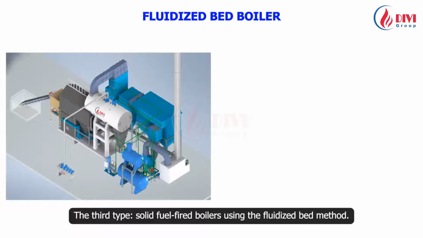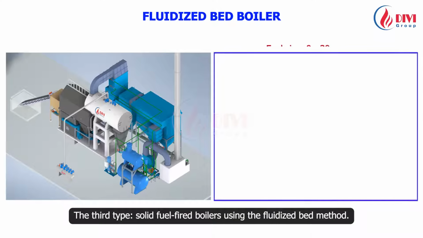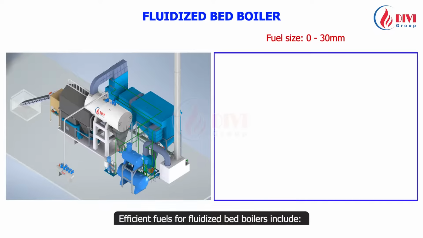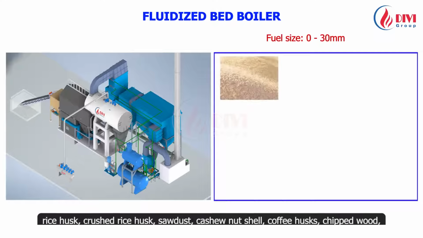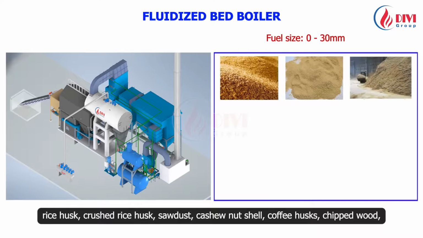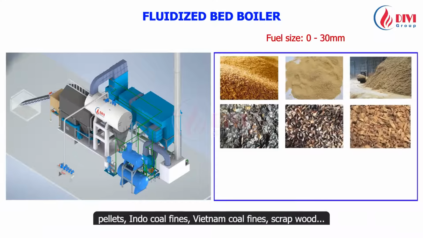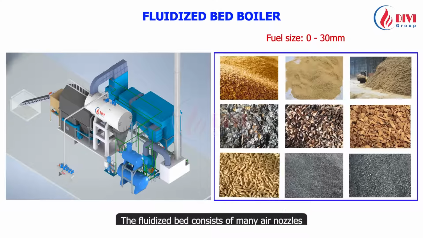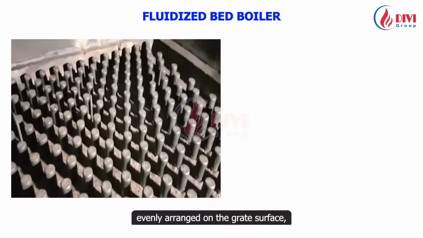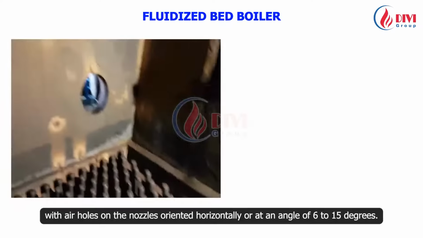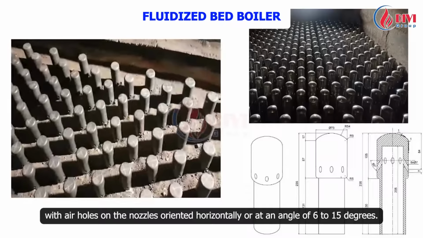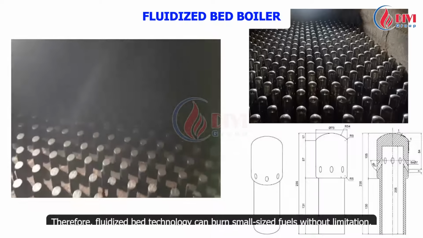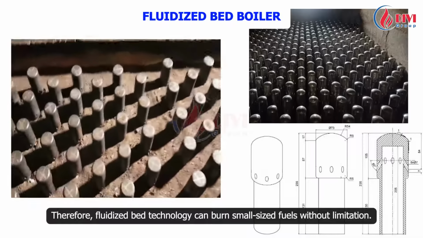The third type is solid fuel-fired boilers using the fluidized bed method. This method is commonly used for small-sized fuels ranging from 0 to 30 mm. Efficient fuels for fluidized bed boilers include rice husk, crushed rice husk, sawdust, cashew nut shell, coffee husks, chipped wood, pellets, Indo coal fines, Vietnam coal fines, scrap wood, and other types of biomass fuels. The fluidized bed consists of many air nozzles evenly arranged on the grate surface, with air holes on the nozzles oriented horizontally or at an angle of 6 to 15 degrees. Due to the horizontal design of the air holes, the fuel cannot fall through these holes. Therefore, fluidized bed technology can burn small-sized fuels without limitation.